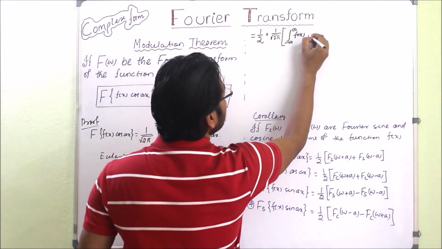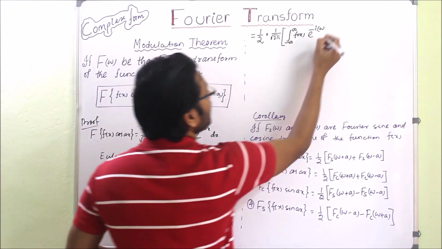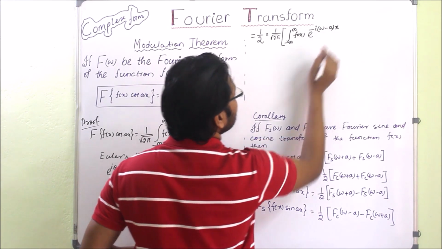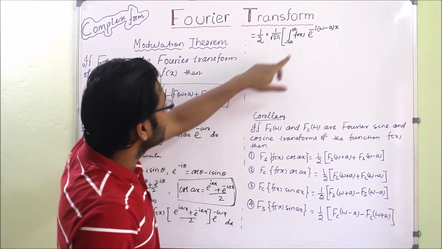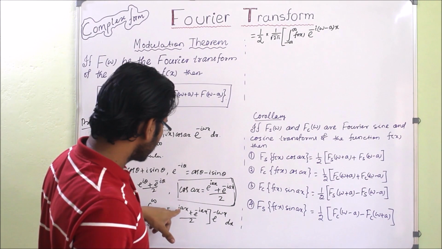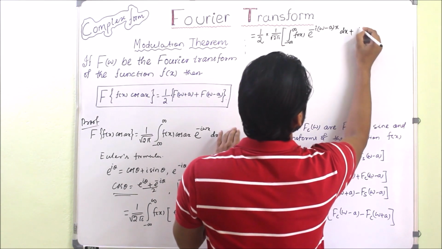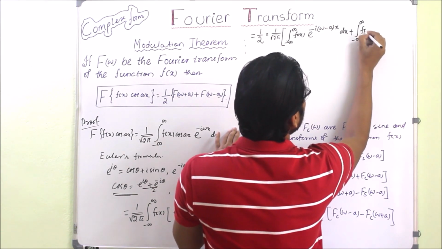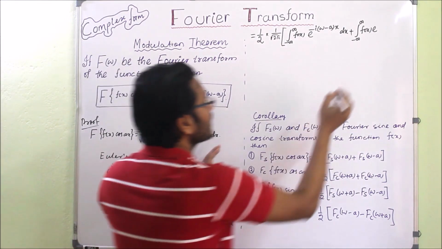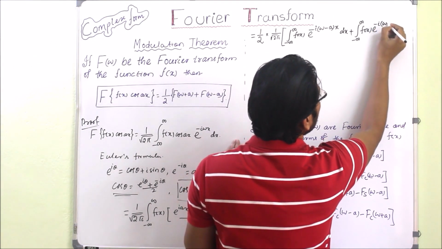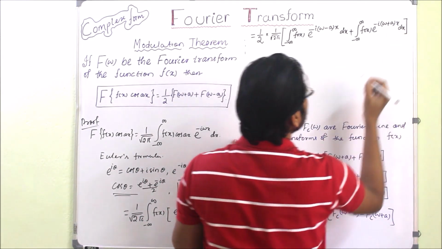So it will be e to the power minus i into (w minus a) into x. Now if you see, it will be minus iwx, so this one will go, then minus into minus is plus, so plus iax, so first is satisfied, into dx, plus another integral will be similarly minus infinity to infinity f of x e to the power, here you see, minus here and minus both are there, so we'll take minus i into (w plus a) x dx, clear, then close the bracket.